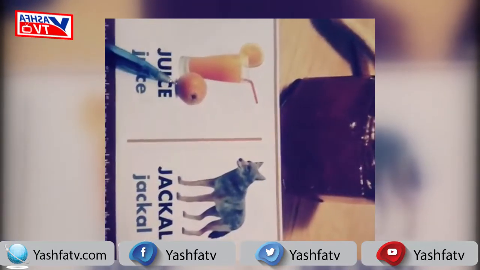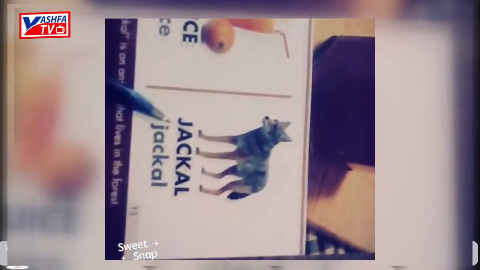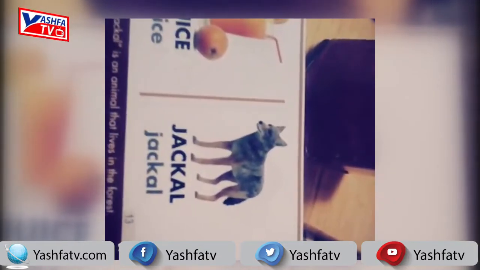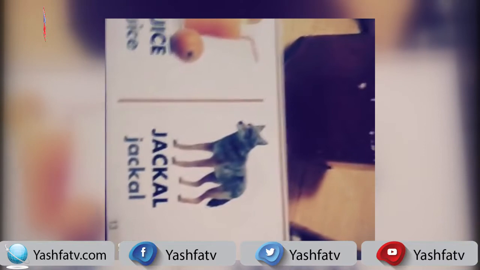Okay students? In this picture, it's a jackal. J for jackal. And you know, the jackal lives in the forest. Jackal lives in the forest.